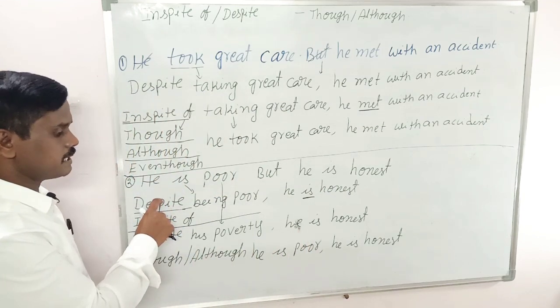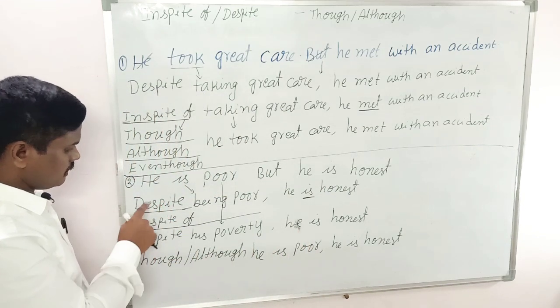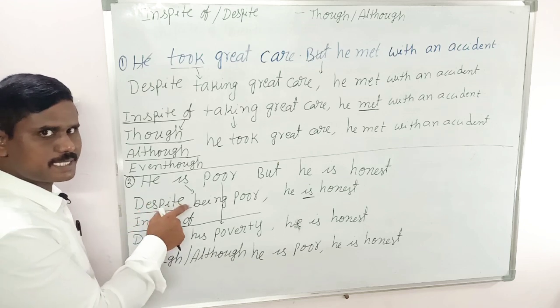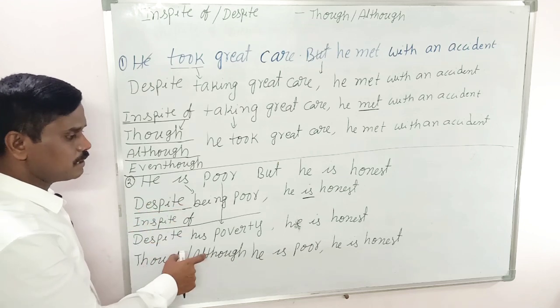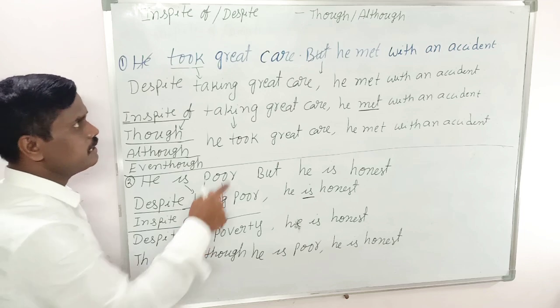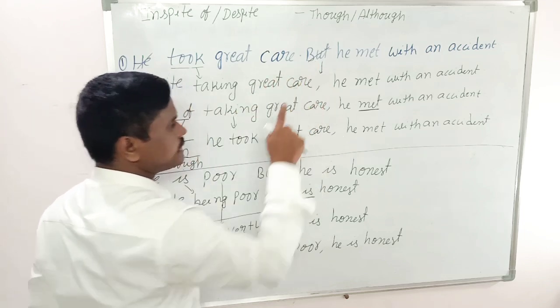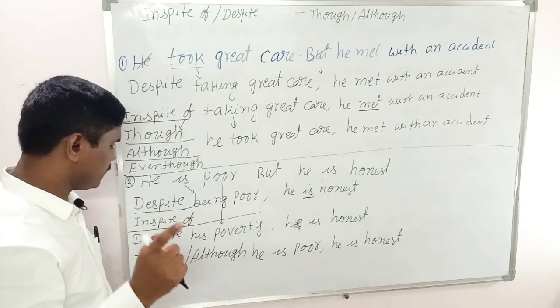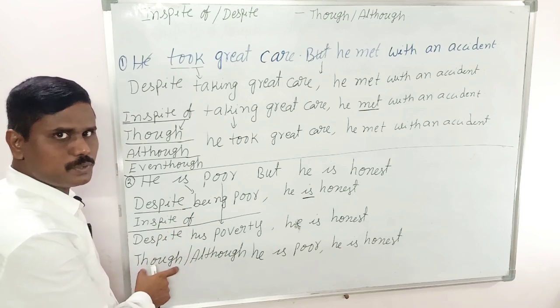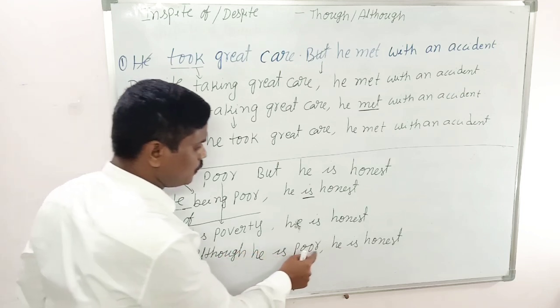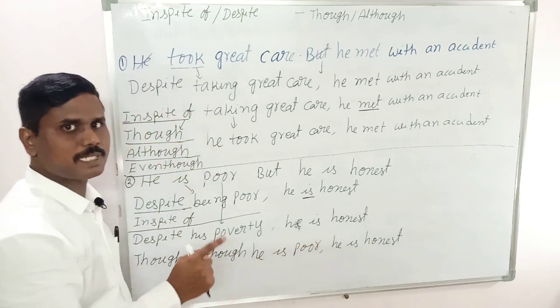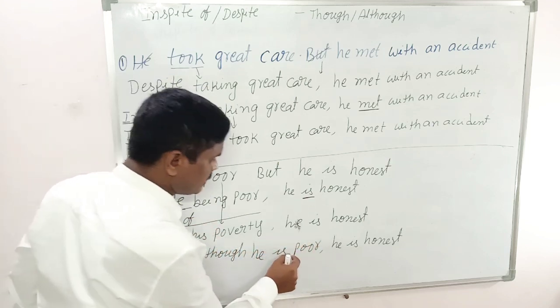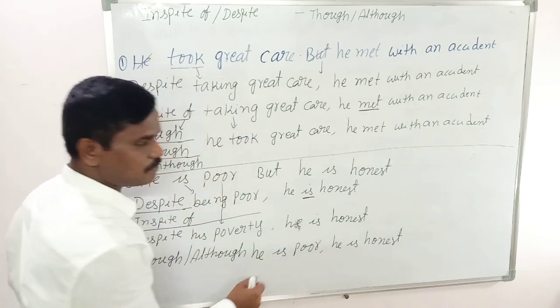These two are simple sentences, and despite and in spite of we use in simple sentences. Though and although we use in a complex sentence. When we use but or yet, that is a compound sentence. That's why be careful. Whenever we use though or although, here no but. We should not use another conjunction. In the place of the conjunction we use a comma.